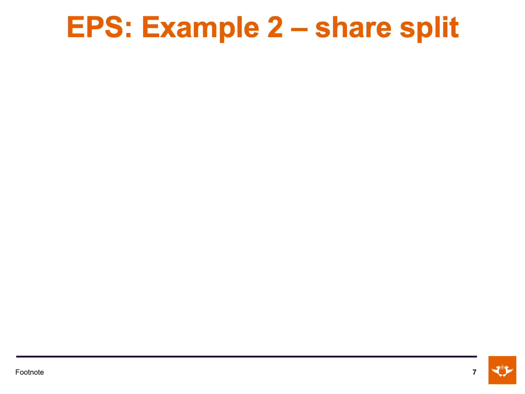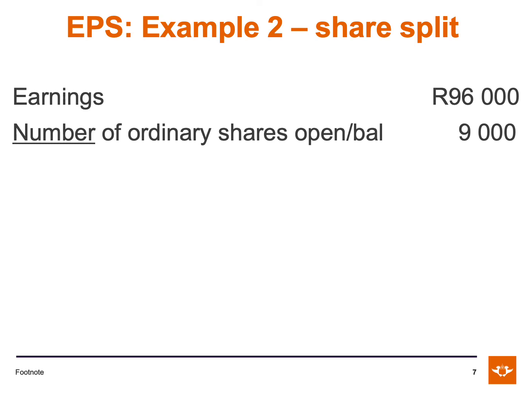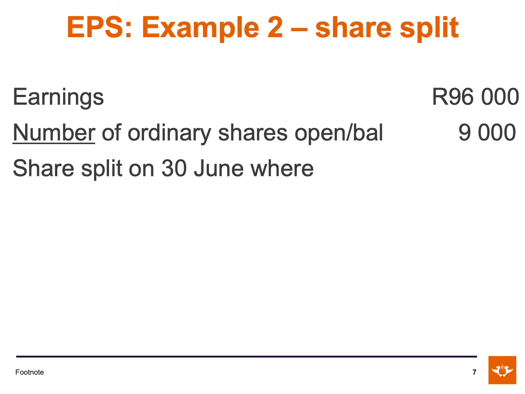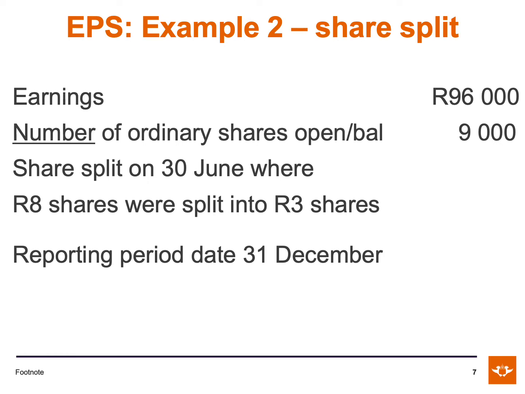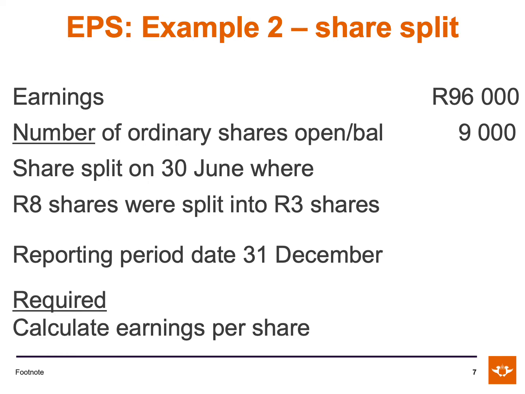Now let's do an example of a share split. In this question, we were given earnings of 96,000 Rand. The number of ordinary shares opening balance was 9,000 shares. There was a share split on the 30th of June where 8 Rand shares were split into 3 Rand shares. The reporting period date is the 31st of December, and the required asks us to calculate the earnings per share.